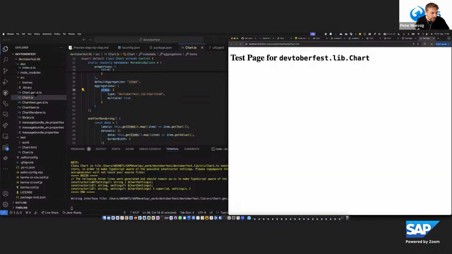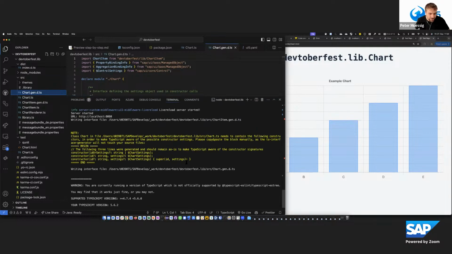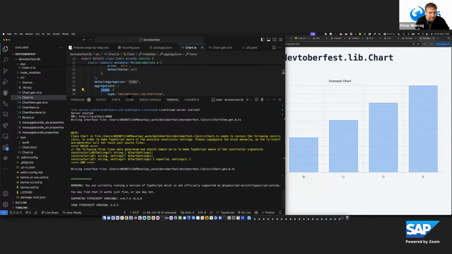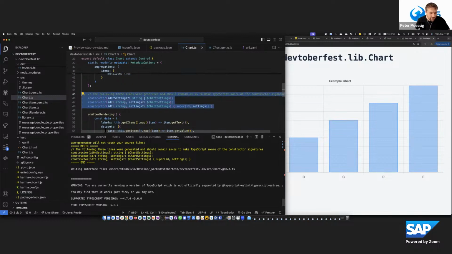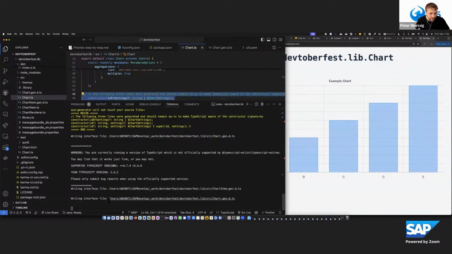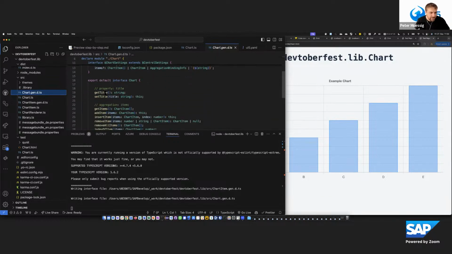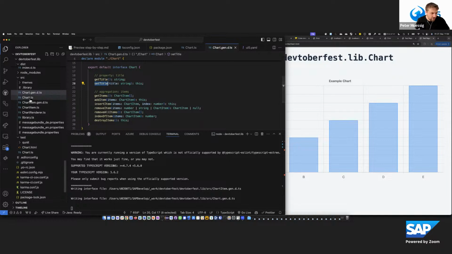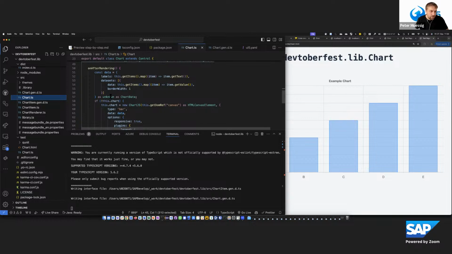They will be detected, and then the gen.dts is being created, and it also logs the generation information when the constructor code is missing. So here in this case: class chart in file blah blah has no constructor code, please add it. So let's go here and plug it in, and then when it runs again on the next save, it doesn't find the error anymore and everything is fine. And also here we see these gen.dts codes being generated, and we see the get title function is there, the get items function, and so on. And with that, the whole component or control is working properly and can be used in a typed manner.